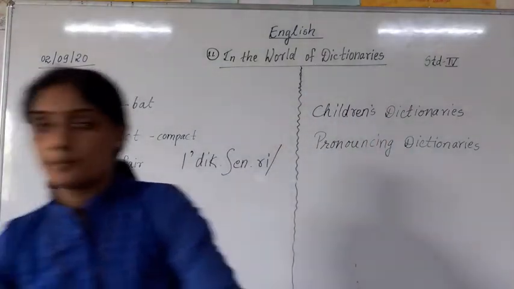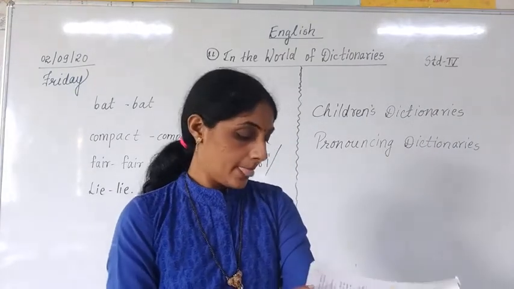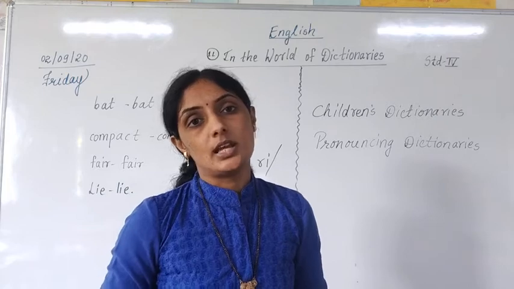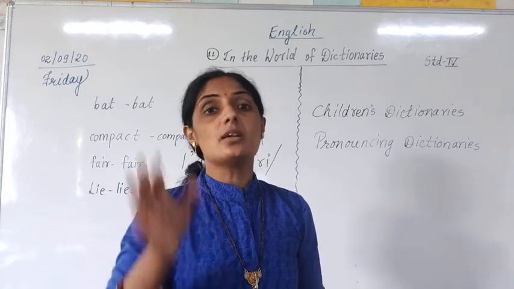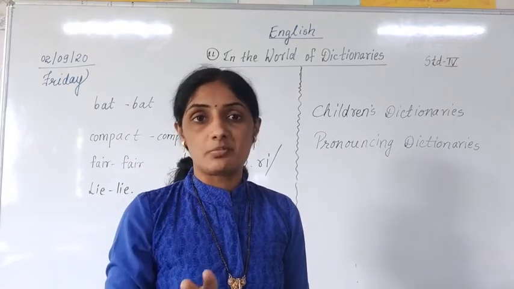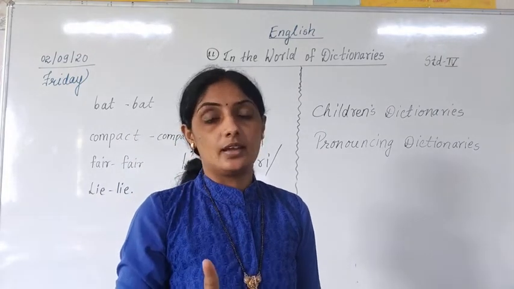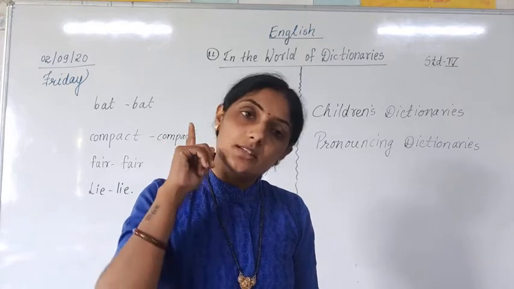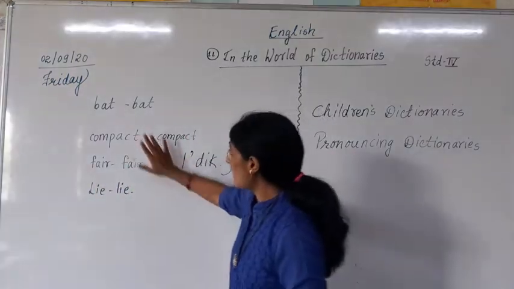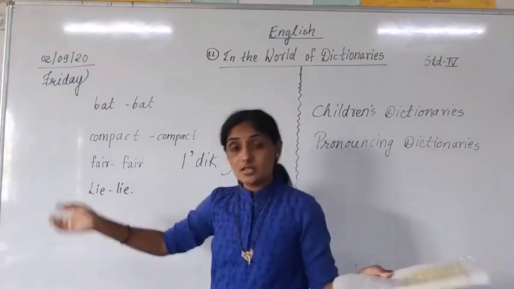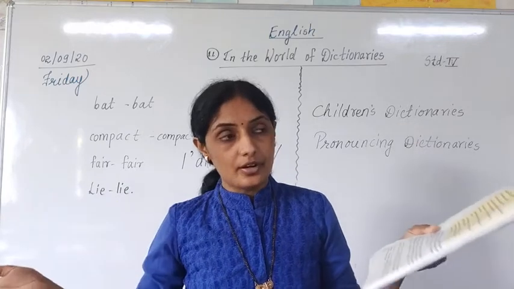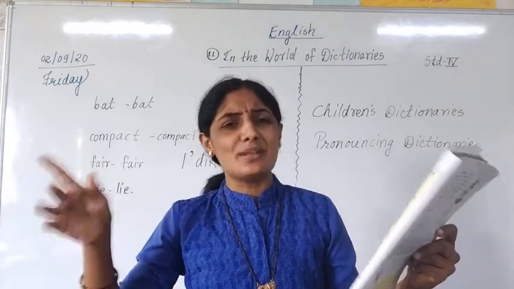The third one is dictionaries of synonyms. Synonyms means what? Words which have similar meaning.